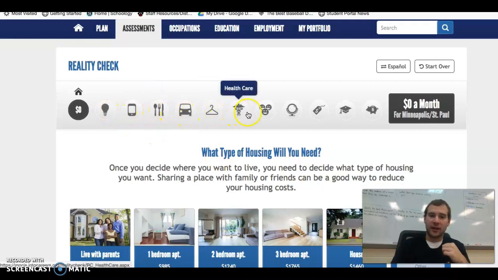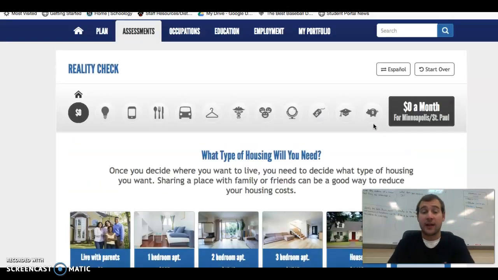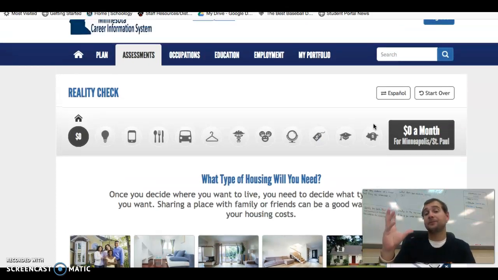As you start answering the questions, it's going to tell you how much money it's going to cost you per month to live. Then you take that number and compare it to your occupation and see how the salary stacks up. Maybe for some people, their job isn't as high paying as they need or want if they're going to live a certain way. Maybe vice versa, your job pays way more than what you want your life to look like. So that's basically what you're answering.